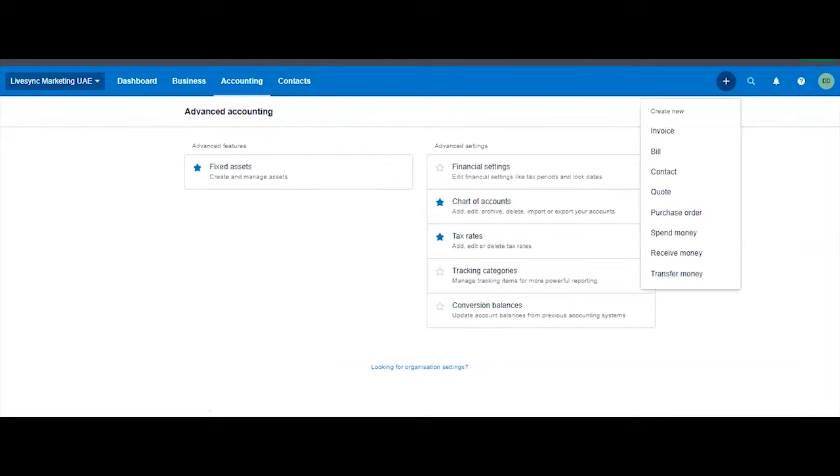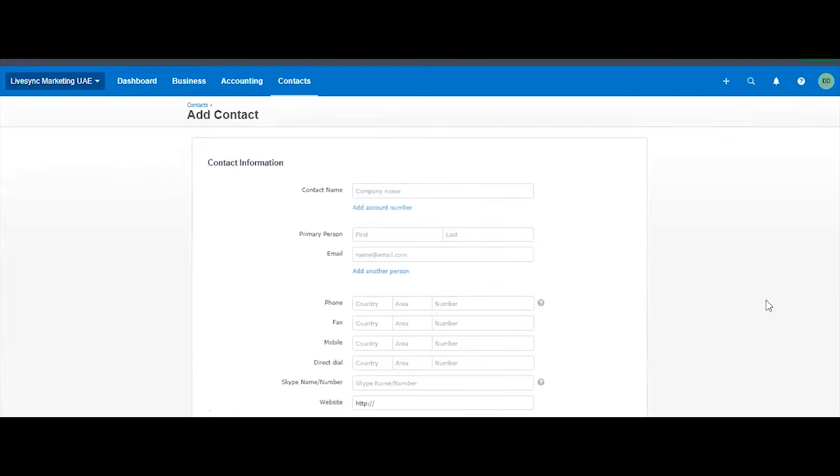So what I would do now is create a simple contact, okay? I would want to create one contact, particularly it's the name of our company, LiveSync, and then it is Dexter, and then Destajo, and then this is their company email. Pay attention to this because there has something to do also with VAT on this, no? You can put your phone number, your email, and then I would say Mr. Dexter Destajo. I know this is a duplicate already, no? But this is just an example.